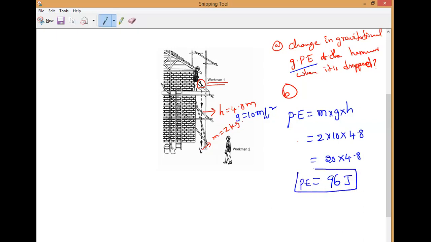That is the A part answer, the change in potential energy. Monish, how are you getting 480? It is not 100, it is 20 only.